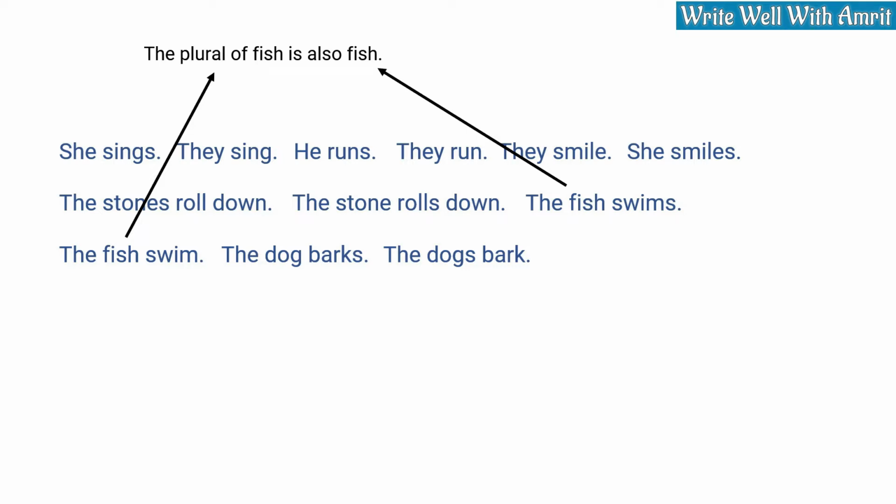Another way of remembering this is, if the subject doesn't have an S, the verb has it, and if the subject has an S, the verb doesn't have it. Of course, all plurals don't have an S.